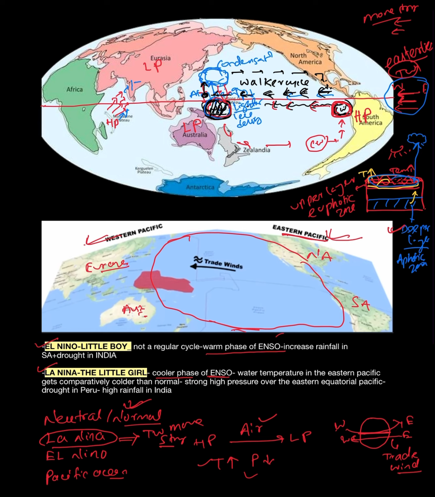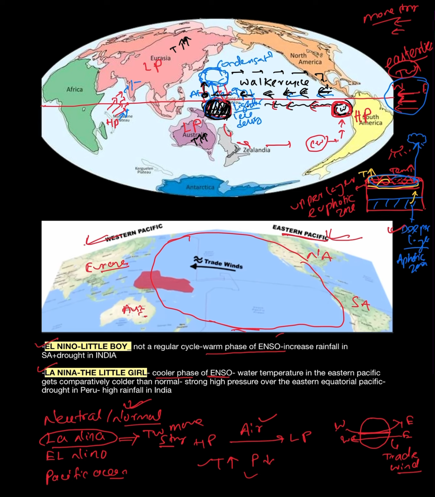So more warm water will be collected over the Australian part. And if more water is collected here, then the temperature will increase more and more, as well as in the Eurasian region.